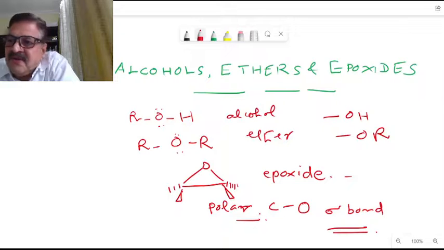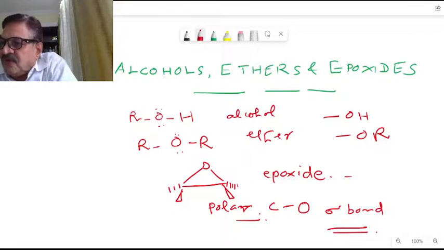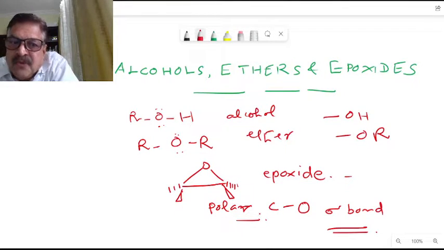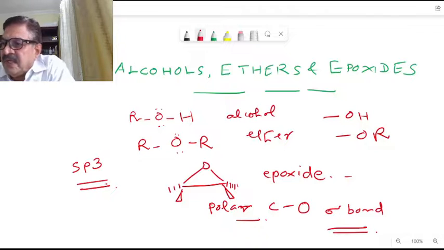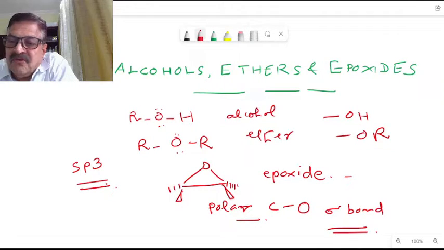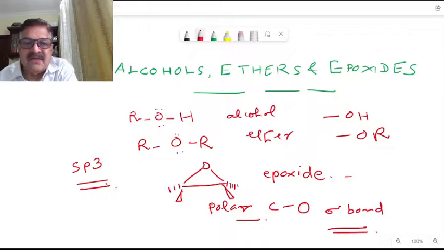Okay, now alcohols. Alcohols contain an OH group. The OH group is bonded to a carbon atom, and that carbon atom is an sp3 hybridized carbon atom. Important point: the OH group is bonded to an sp3 hybridized carbon atom here. So alcohols are classified as primary alcohol, secondary alcohol, tertiary alcohol, and so on.